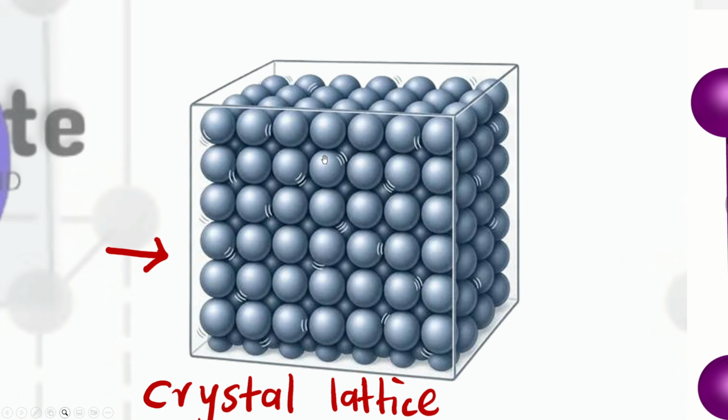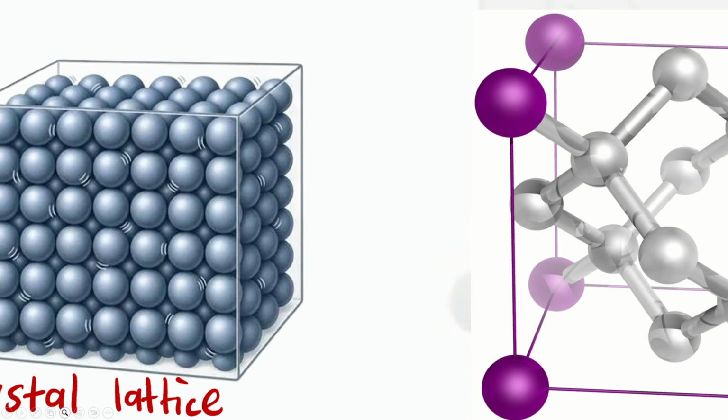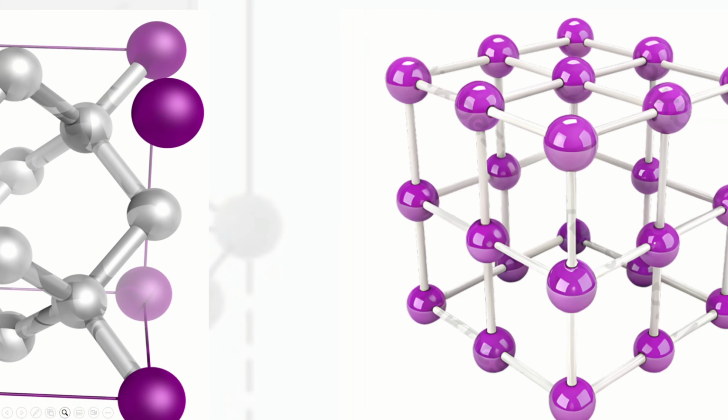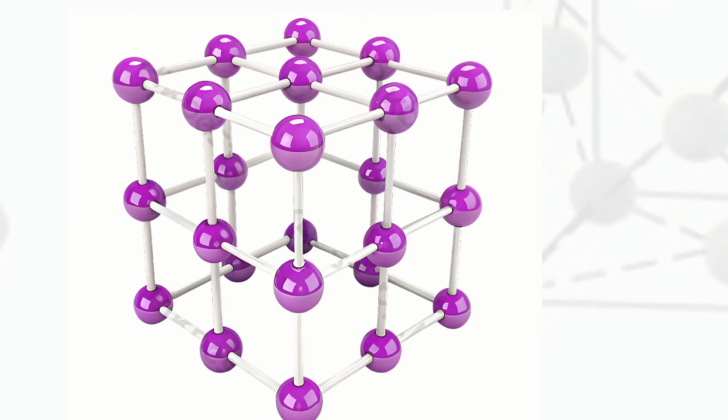So it kind of looks like a cubic shape. That's a crystal lattice. You can also look at this one. This one is not perfectly like a cube, but it has got a certain pattern that you can see: these are two atoms connected to one another, and another two, and another two. So it has got a certain pattern. And even this one as well is an example of a crystal lattice.